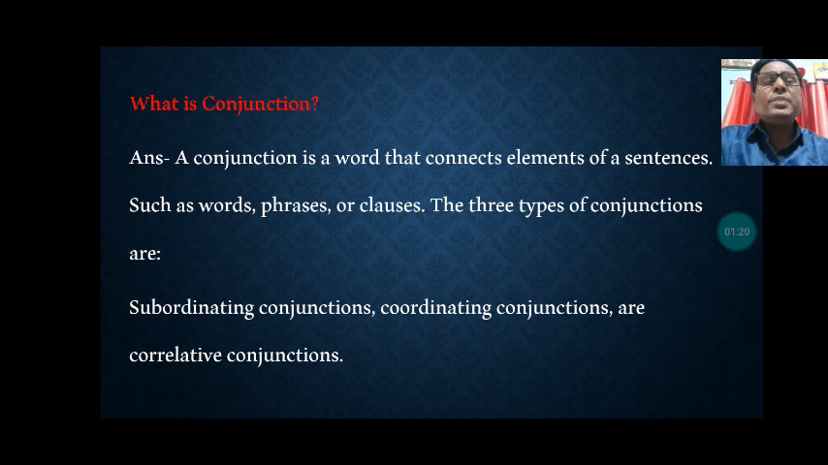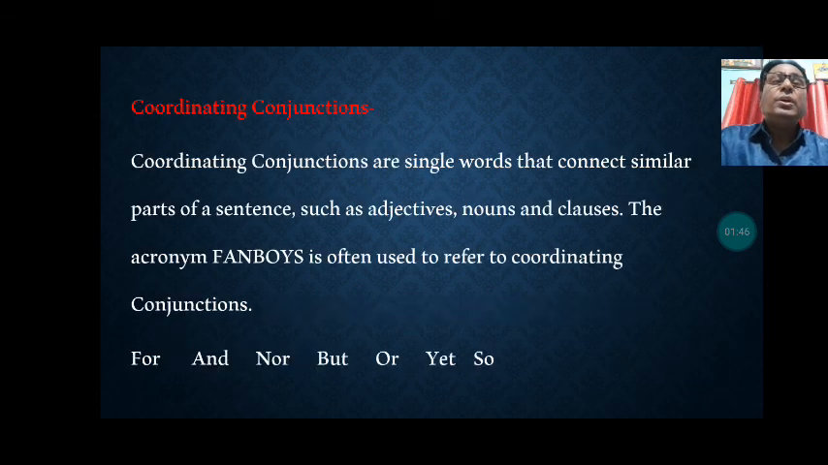There are three types of conjunctions: subordinating conjunctions, coordinating conjunctions and correlative conjunctions. Let's learn them one by one. What are subordinating conjunctions, what are coordinating conjunctions and correlative conjunctions? First we will start with coordinating conjunctions. Coordinating conjunctions are single words that connect similar parts of a sentence.